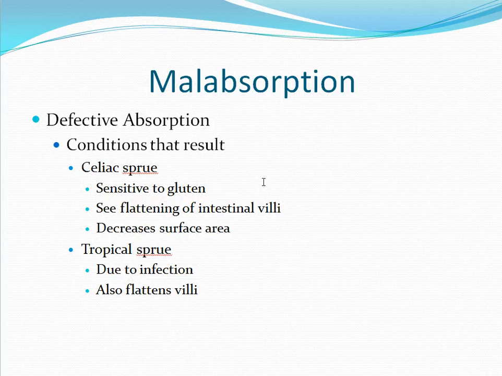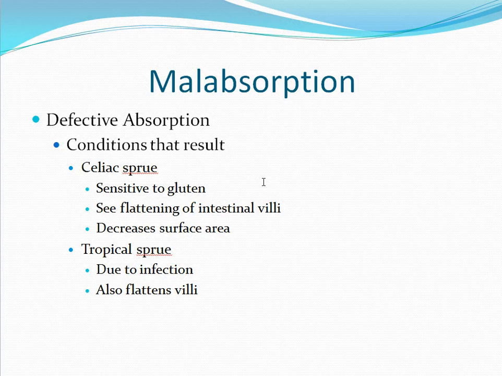There are also some conditions that can result in defective absorption. These include celiac sprue, also known as non-tropical sprue. This is a genetic disorder where the person is very sensitive to gluten. Gluten is a protein found in wheat, barley, and rye. Here you will see a flattening of the intestinal villi, and this ends up decreasing the absorptive surface area available.